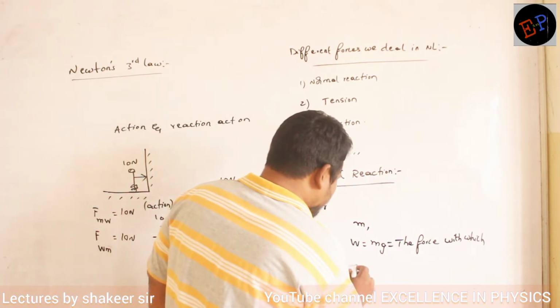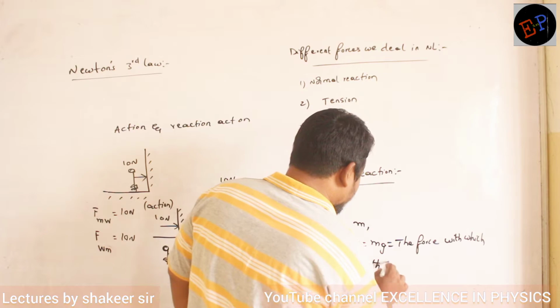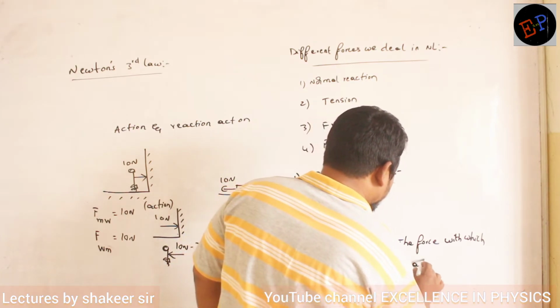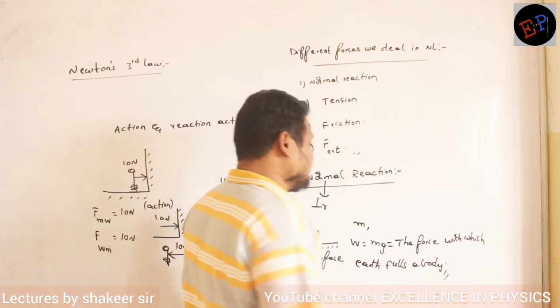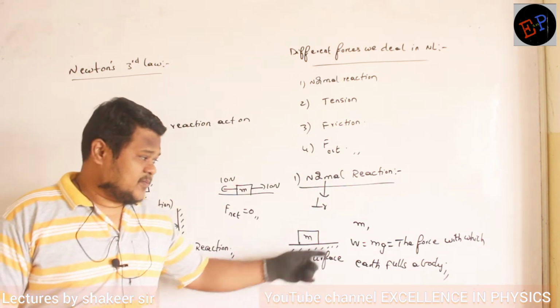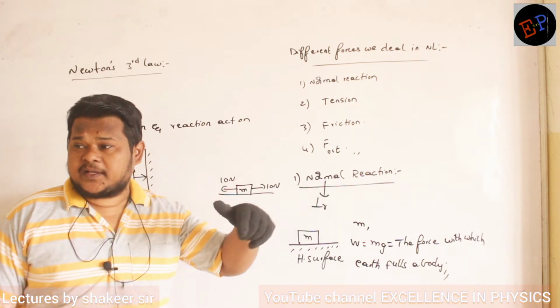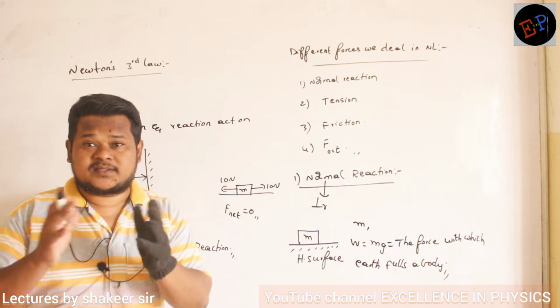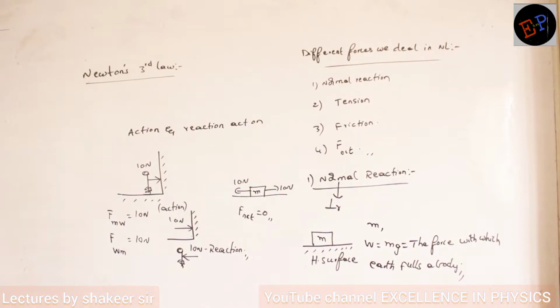So the force with which earth pulls a body. Okay, ma? The force with which earth pulls a body is nothing but the weight of the body. Understood now? So if mass is greater, earth will apply greater force on that body. If mass is lesser, earth will apply lesser force.